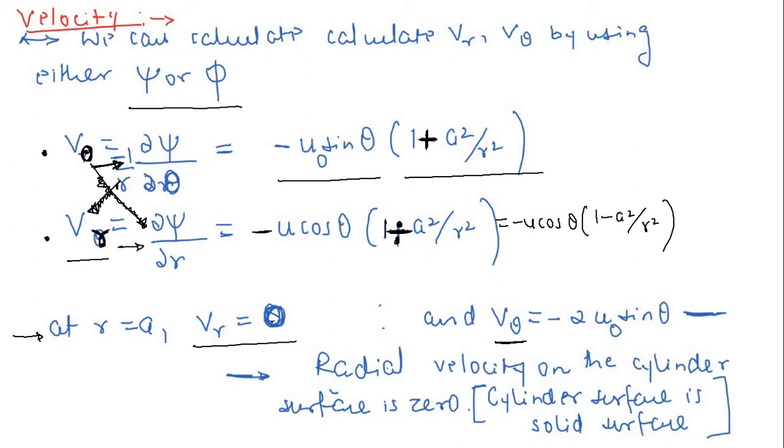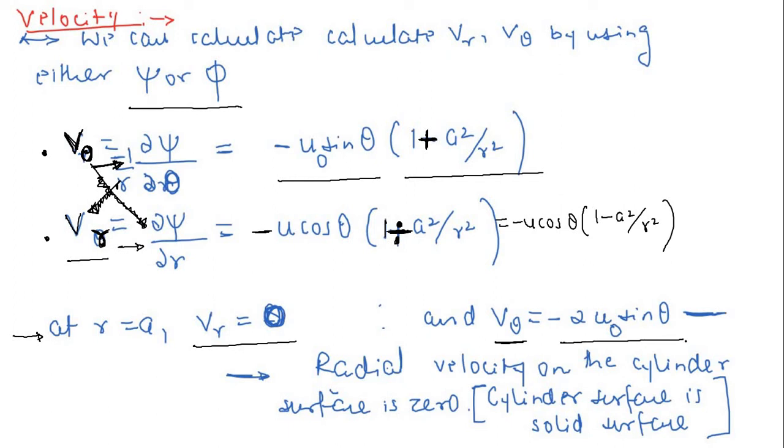So now let us go back to this. What will happen at r equal to a? So this is VR and this is v theta. I think you are smart enough, you can do it yourself, right? Now at r is equal to a, what is happening? At r is equal to a, this VR is equal to 0, and finally this v theta term, right? Once you put r equal to a, this will add up, and v theta will become equal to minus 2 u naught sine theta.